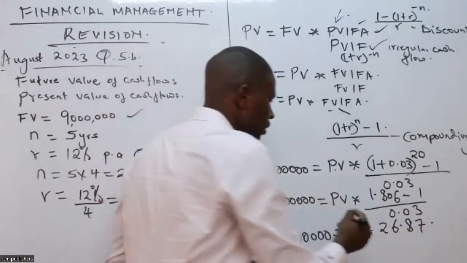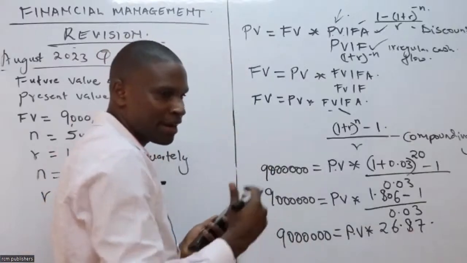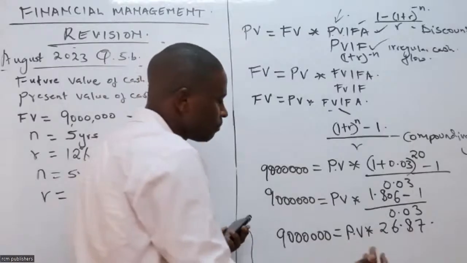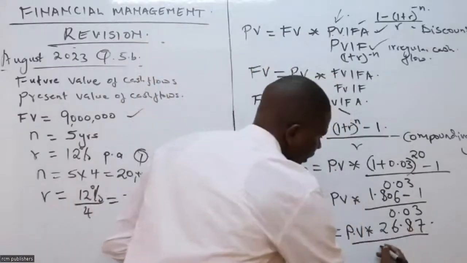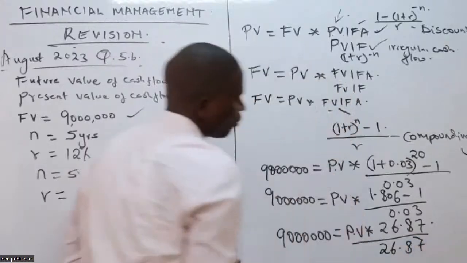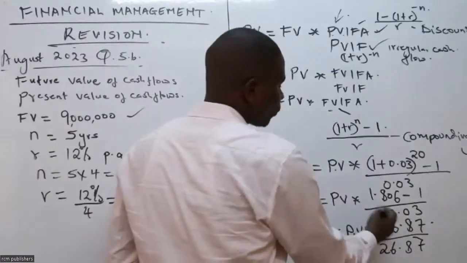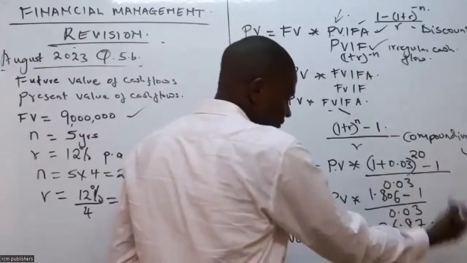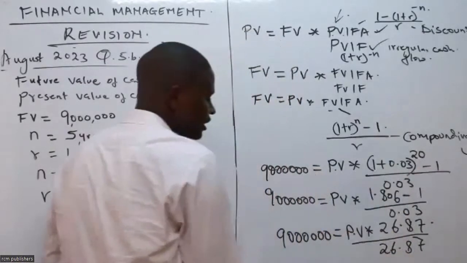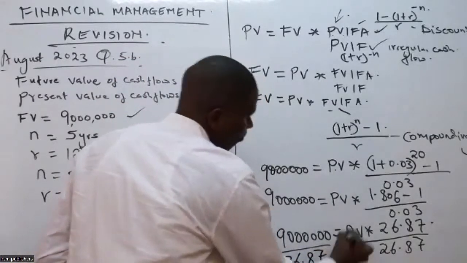It affects our result. So if I want to get my present value, and that is what the examiner had asked, what should I do? Simple. I divide by 26.87. In this case, ni kama niko na present value of 26.87. So I divide by 26.87 both sides.